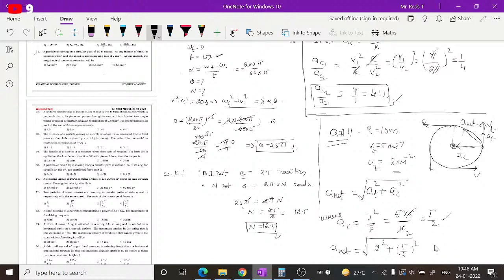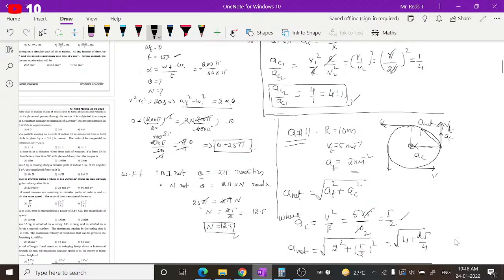So it is square root of 4 plus 25 by 4, so it is 16 plus 25 by 4. What will it be? It is 16 plus 25, which is 41 by 4.